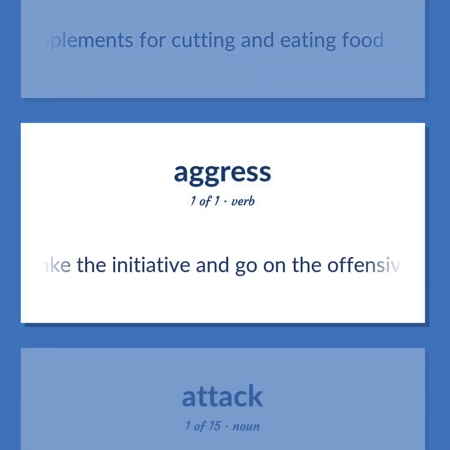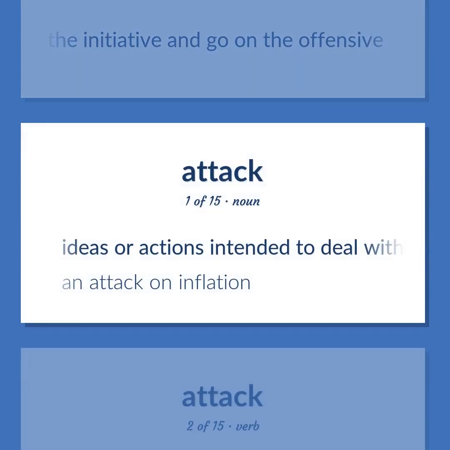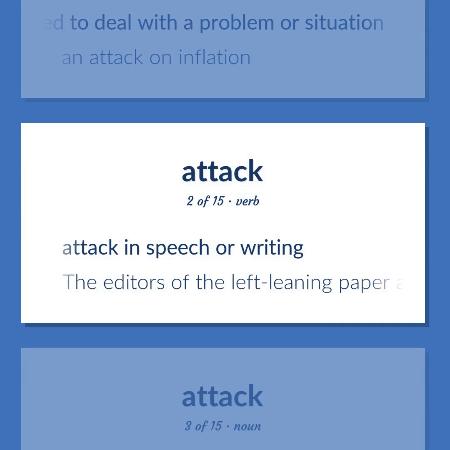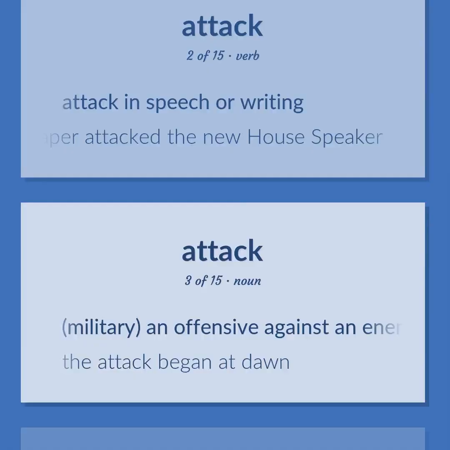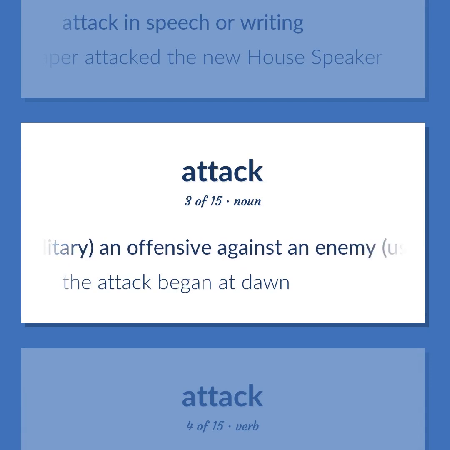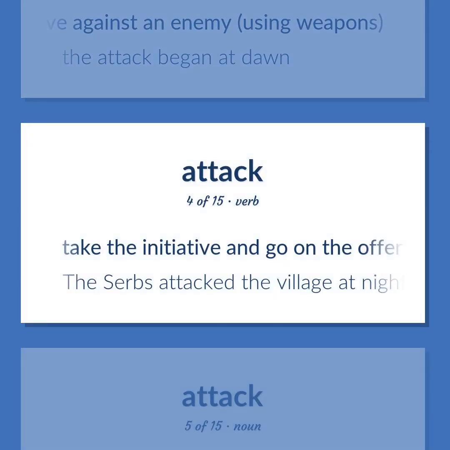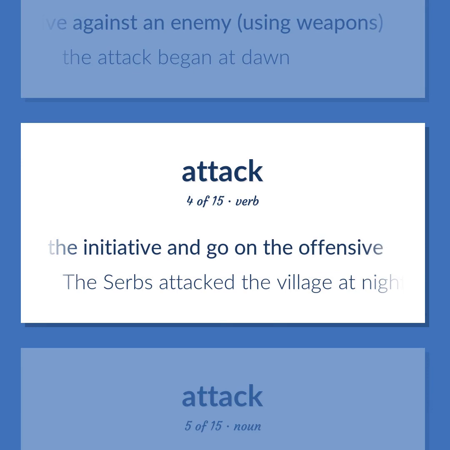Take the initiative and go on the offensive. Ideas or actions intended to deal with a problem or situation. An attack on inflation. Attack in speech or writing. The editors of the left-leaning paper attacked the new House Speaker. Military. An offensive against an enemy, using weapons. The attack began at dawn. Take the initiative and go on the offensive. The Serbs attacked the village at night.